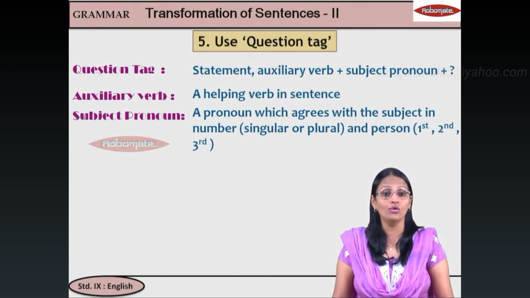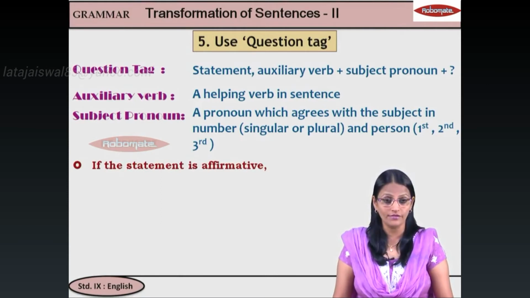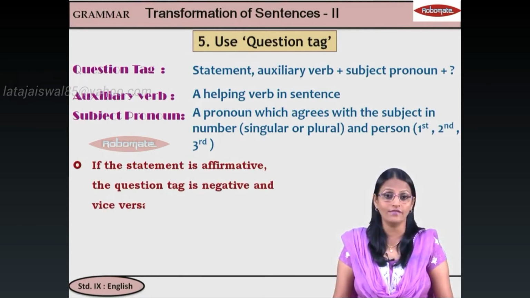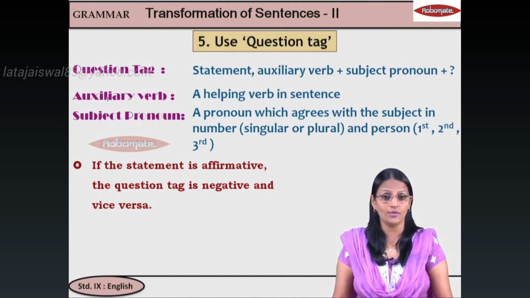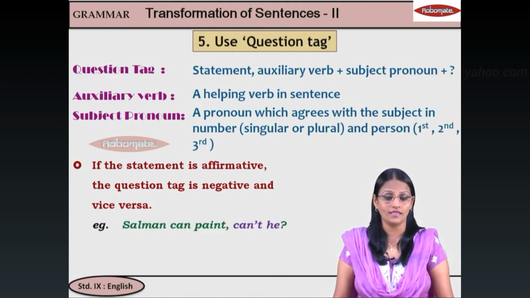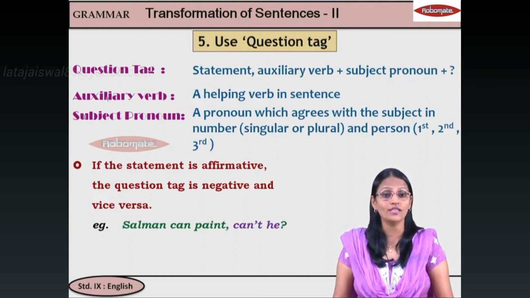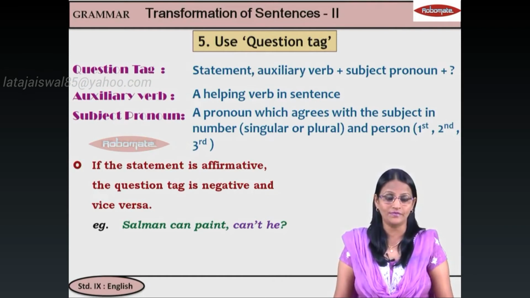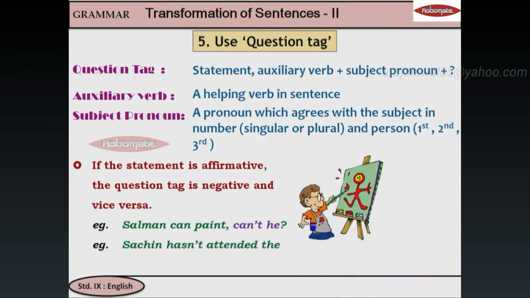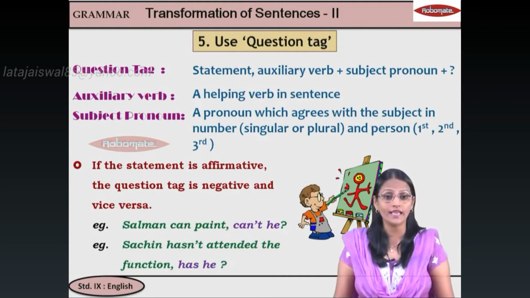Now, let's take a look at the rules. The first one. If the statement is affirmative, then the question tag is negative and vice versa. Meaning if the statement is negative, the question tag will be affirmative. Let's take a look. First one, Salman can paint. Now here the statement is affirmative, so the question tag can't is negative. And here Sachin hasn't attended the function, has he? The statement is negative, so the question tag is affirmative.